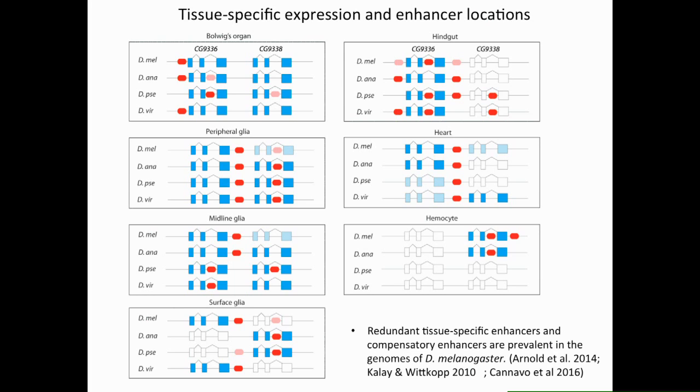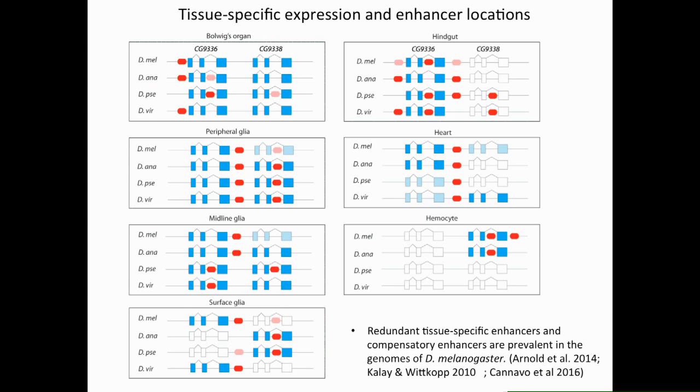Two things stood out from this overall view of the results. First, many tissues seem to have more than one enhancer. This indicated the presence of redundant enhancers for some of these tissues. Another thing that stood out was that the location of tissue-specific enhancers seemed to change depending on species.